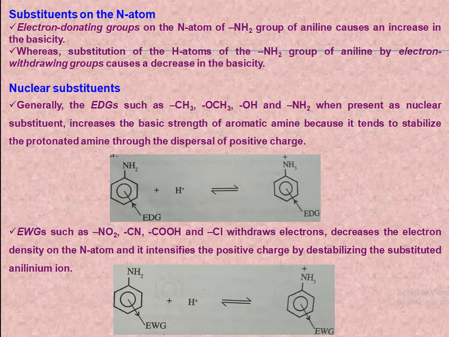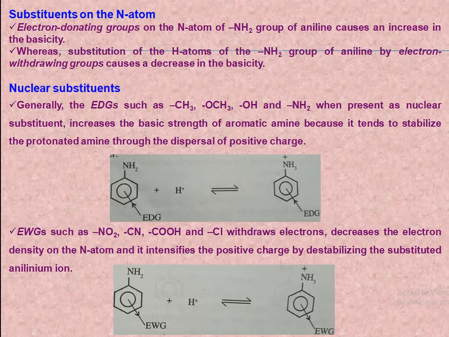So electron donating groups present on the nitrogen atom of the amino group increase the basicity, whereas the substitution of hydrogen atoms of the amino group by electron withdrawing groups causes a decrease in the basicity because of the -I effect of the substituents, which causes a decrease in the electron density on the nitrogen atom.